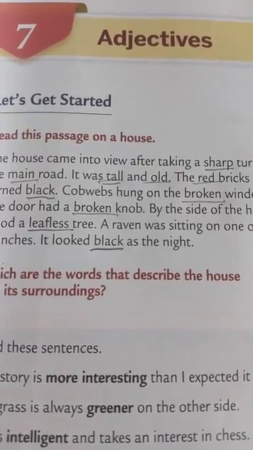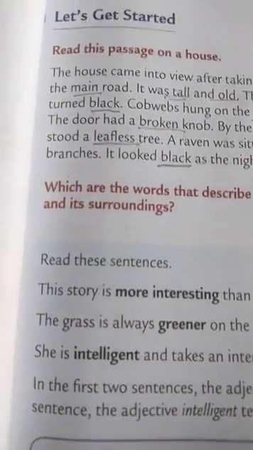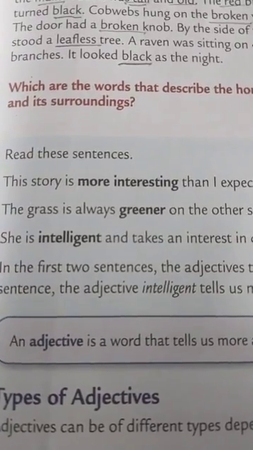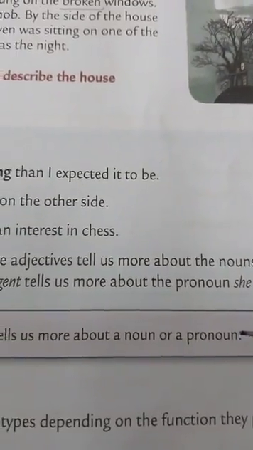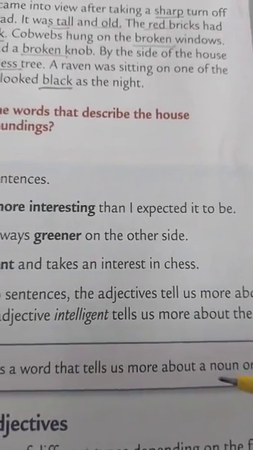Children, today we will start 7th chapter of English grammar, that is adjectives. Now, what are adjectives? First of all, we will understand what are adjectives. Now, children, words which tell us more about a noun or a pronoun in a sentence, they are called adjectives. Okay, so once again, what are adjectives?